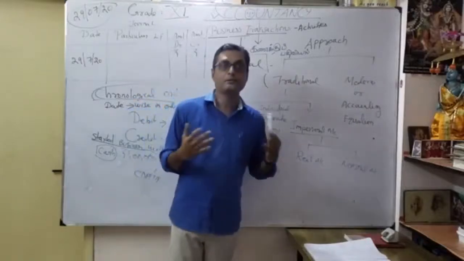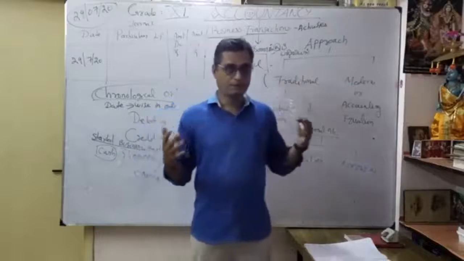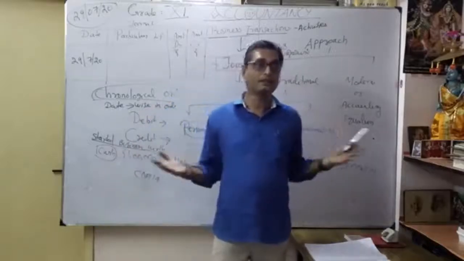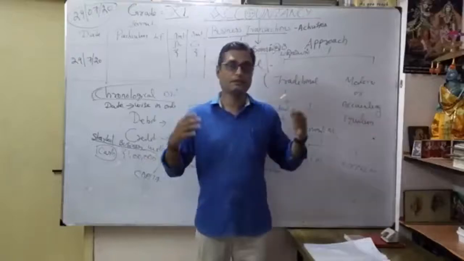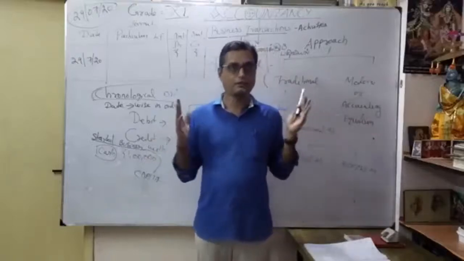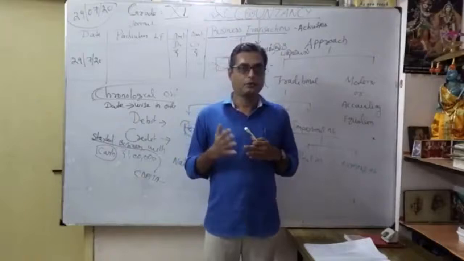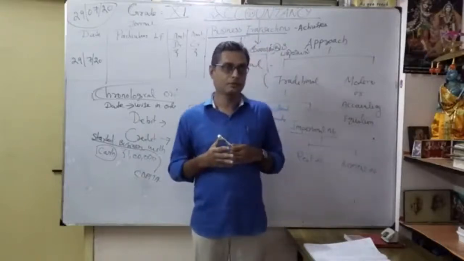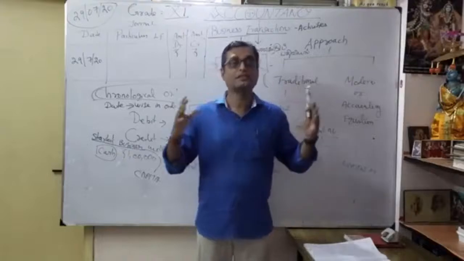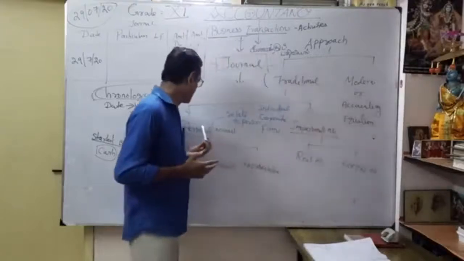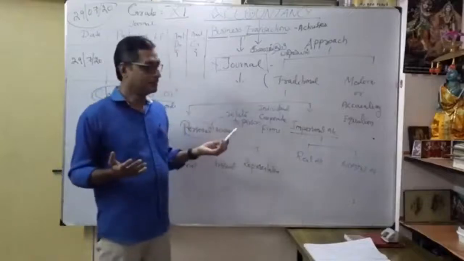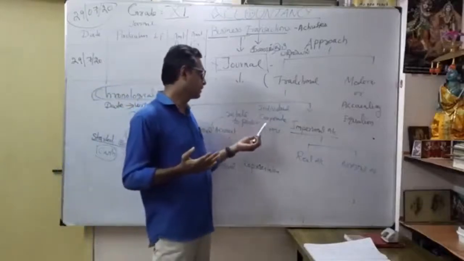Partnership, like Vasant and Co. Earlier it was Vivek and Co., now it has become Vivek Limited. You understood what being limited is. It comes under a type of company, as in forms of organization in business studies. So personal account is nothing but related to a person, maybe individual, corporate or firms.